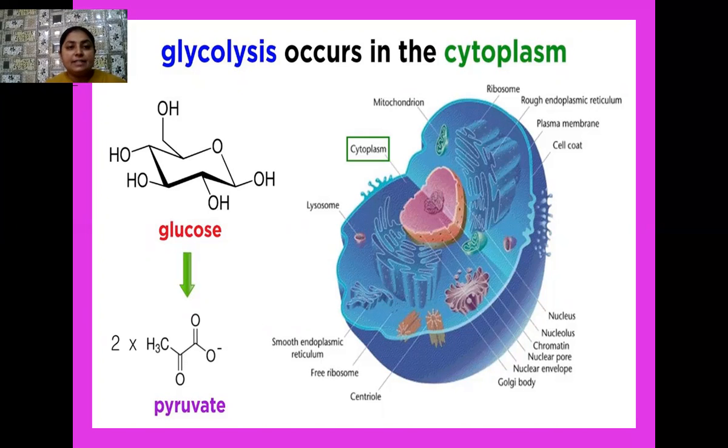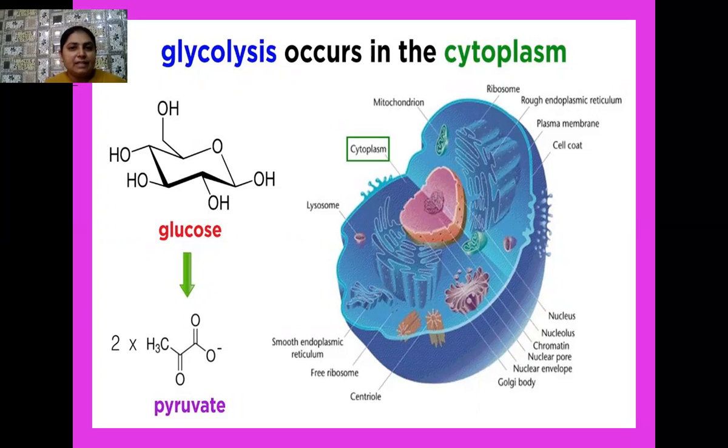This pyruvic acid is a 3-carbon compound, sometimes also called pyruvate. So from 6-carbon glucose, a 3-carbon compound pyruvate is formed. The process takes place in the cytoplasm under anaerobic condition. This process was first explained by three scientists, Embden, Meyerhof, and Parnas. That's why this pathway is also known as the EMP pathway.